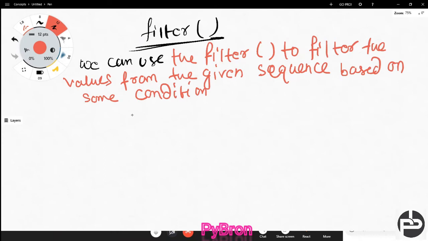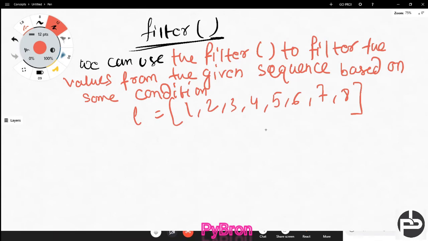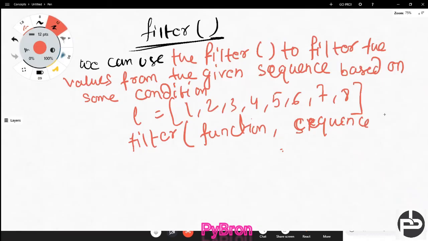Let's suppose I have one list: 1, 2, 3, 4, 5, 6, 7, 8. And out of this list I want only the even numbers, meaning I have to filter the even part only. So note down the syntax of filter: filter takes a function, which can be a lambda function or any inbuilt or user-defined function, and a sequence.